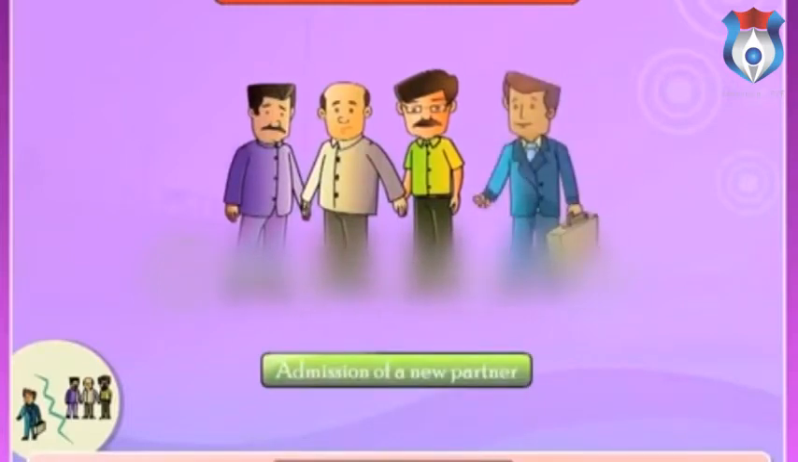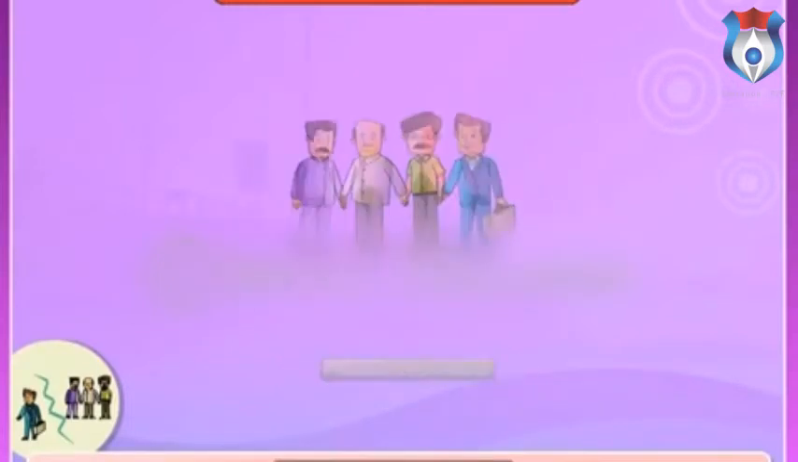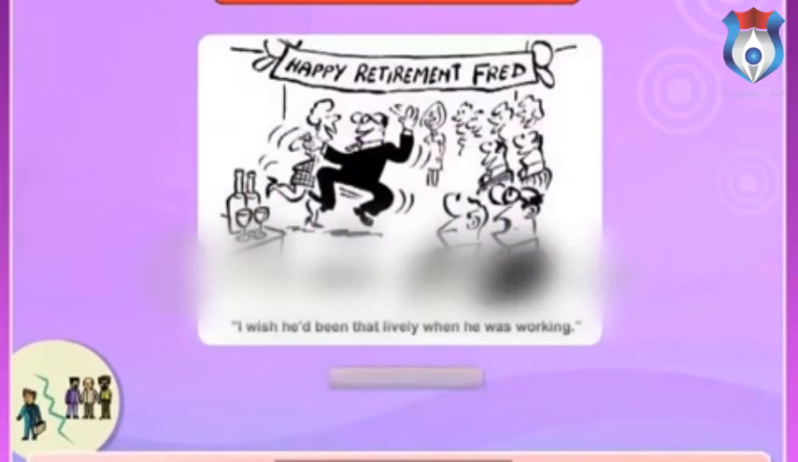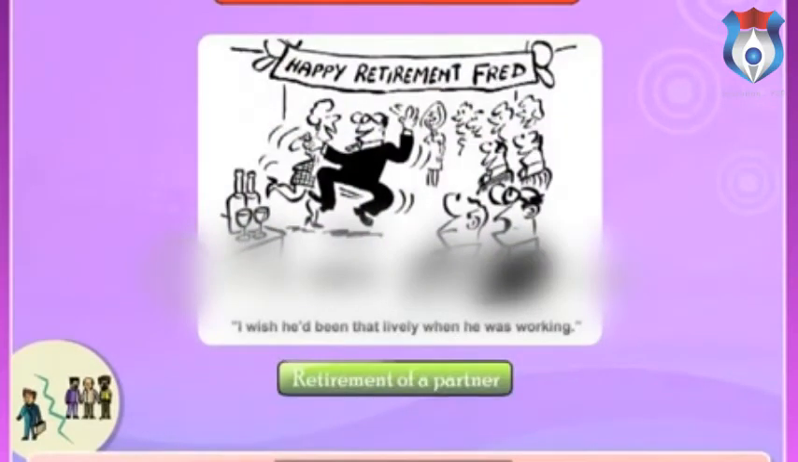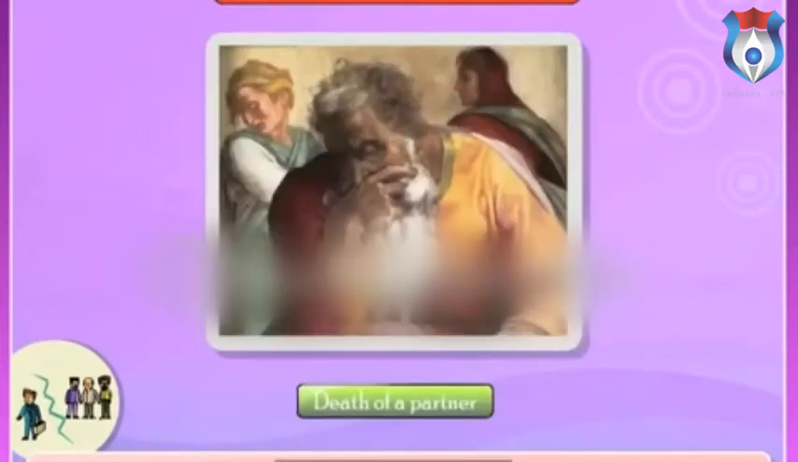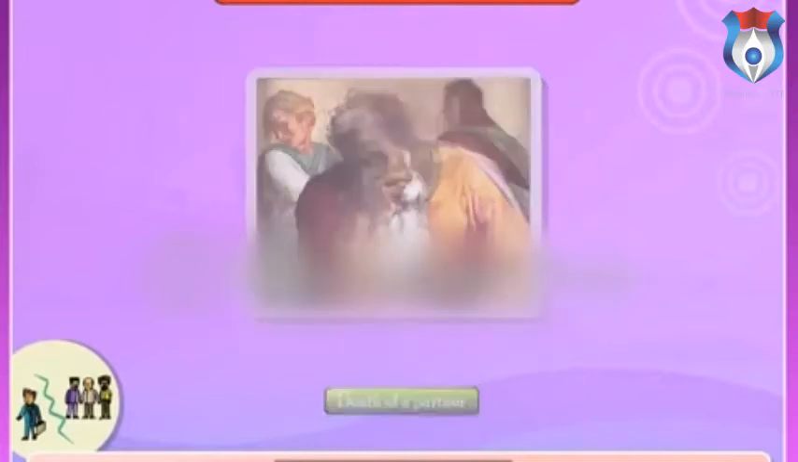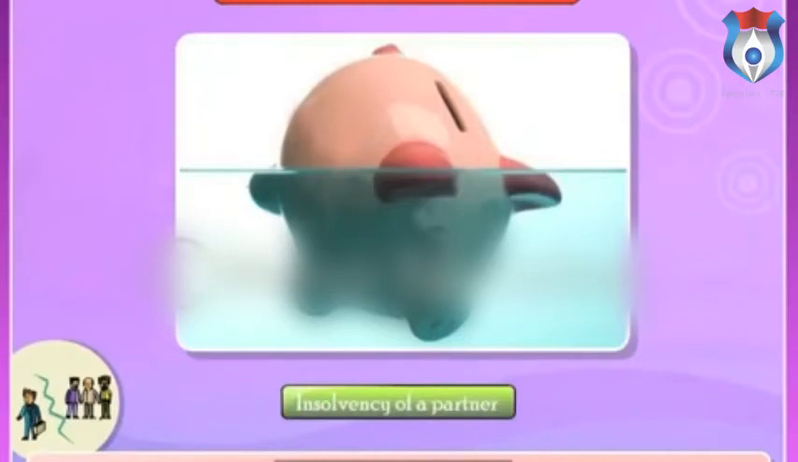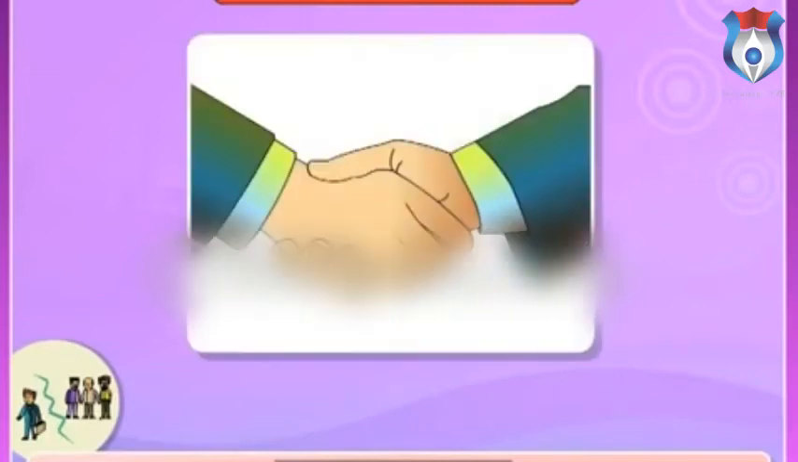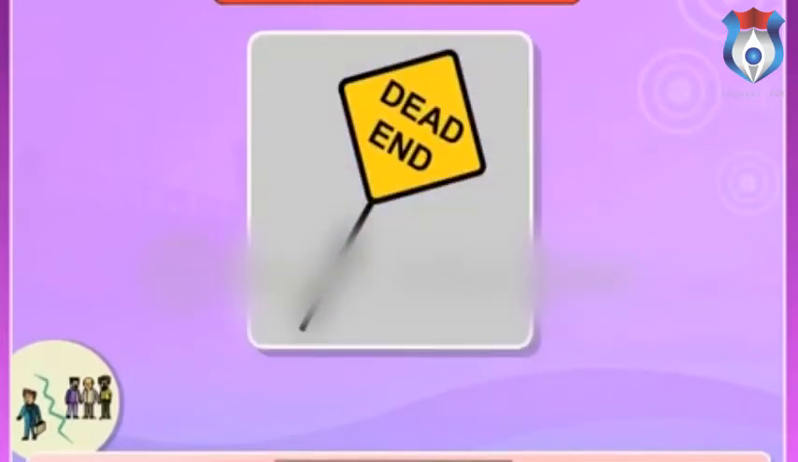Admission of a new partner. Retirement of a partner. Death of a partner. Insolvency of a partner. Completion of the venture, if the partnership is formed for that. Expiry of the period of partnership, if the partnership is for a specific period of time.